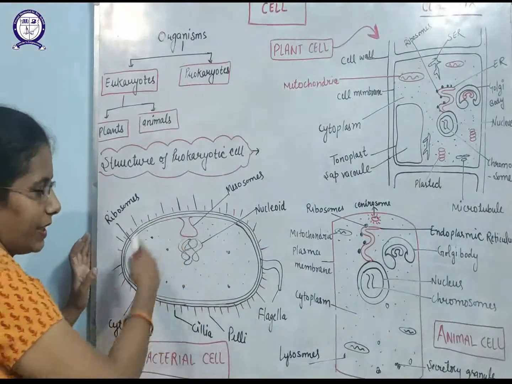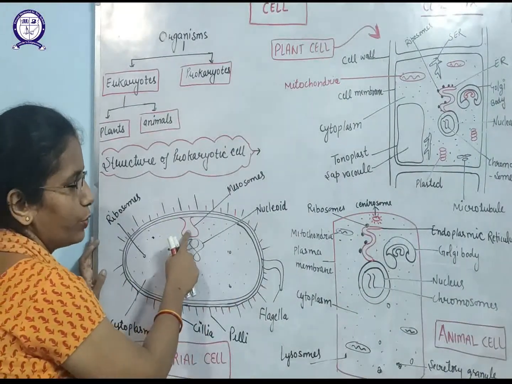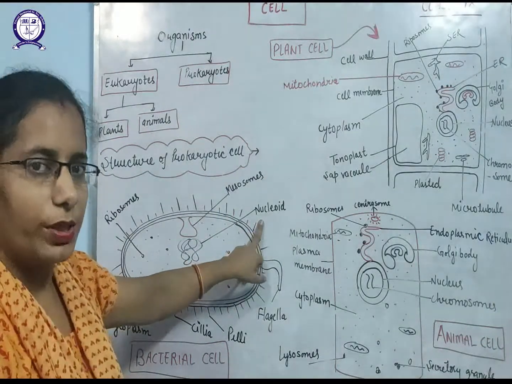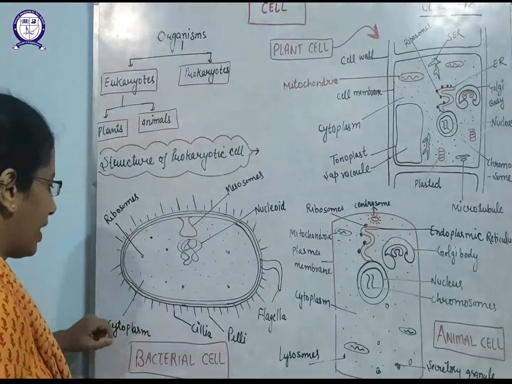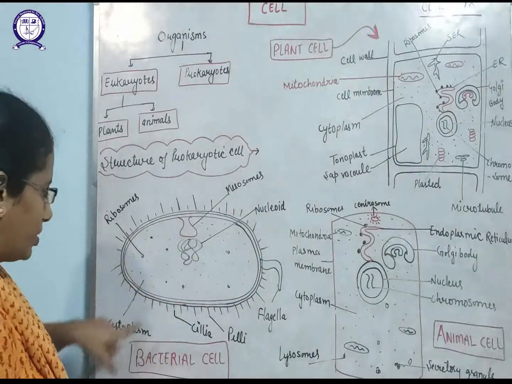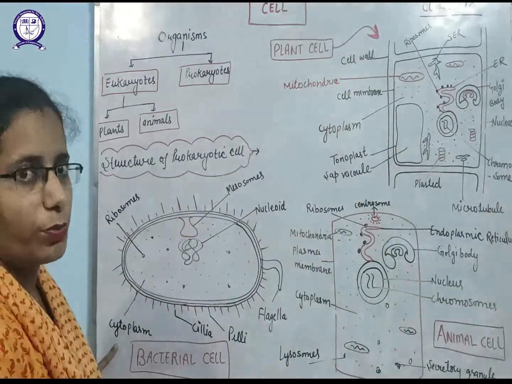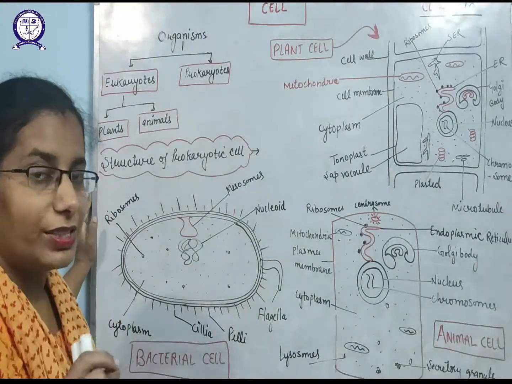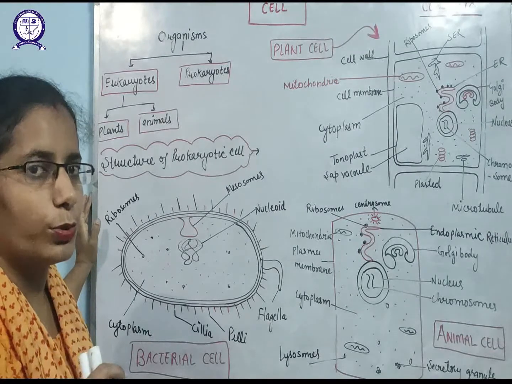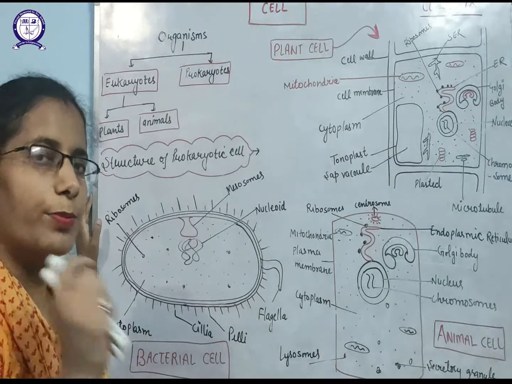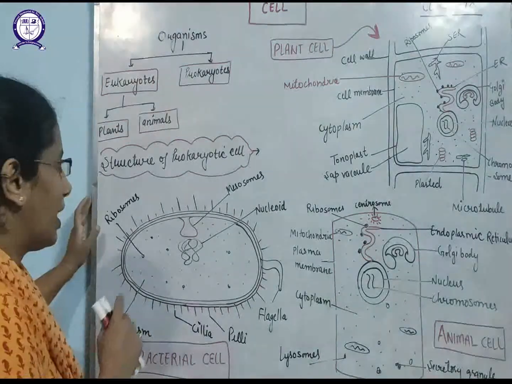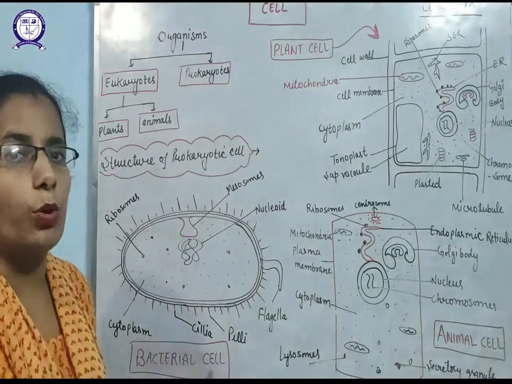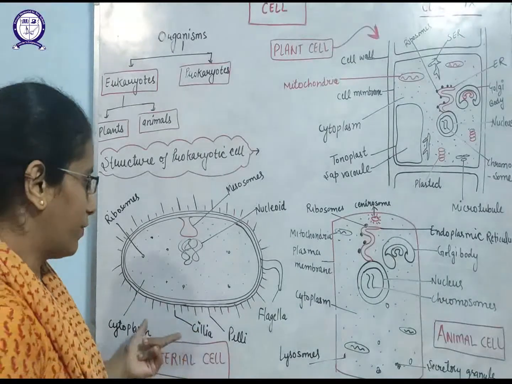If you look inside the bacterial cell, these are the mesosomes, which will help in respiration. This is the nucleus, that is the genetic material of the bacteria. This fluid-like structure is known as the cytoplasm, where all organelles of the bacterial cell will be found. All organelles does not mean mitochondria, Golgi body and ribosomes, because these cell organelles are absent in prokaryotic cells and mainly found in the eukaryotes. These are the ribosomes. Ribosomes help in protein formation; they are the protein factory.